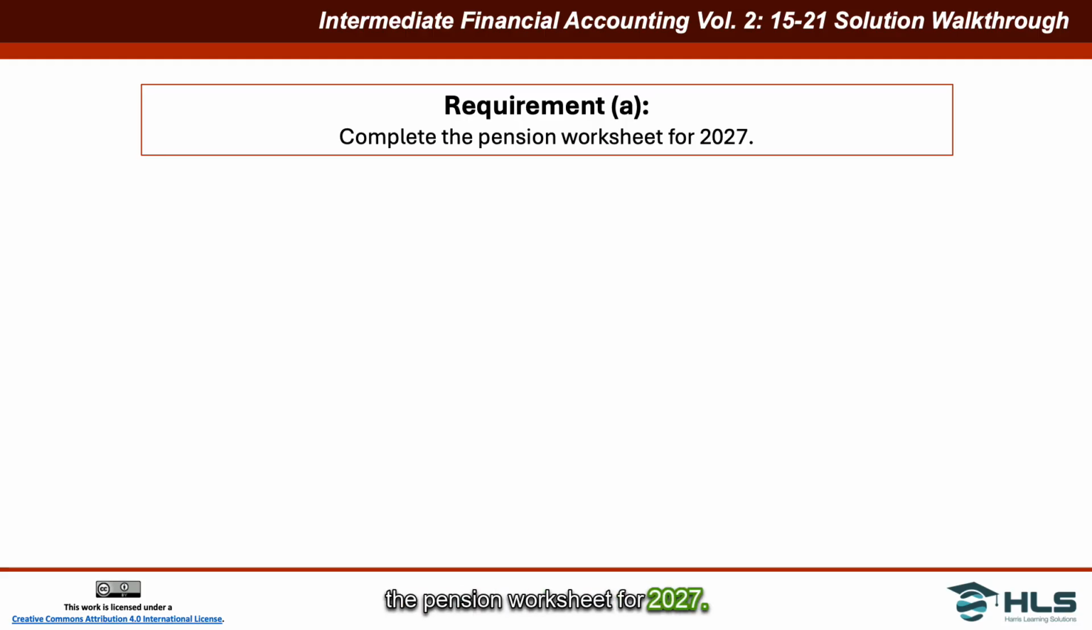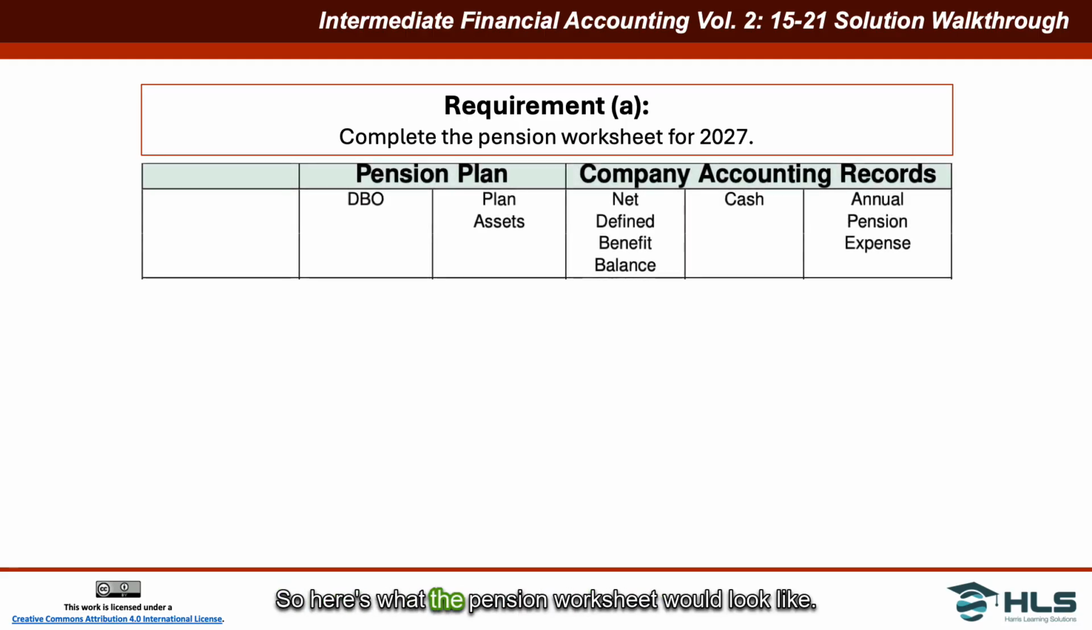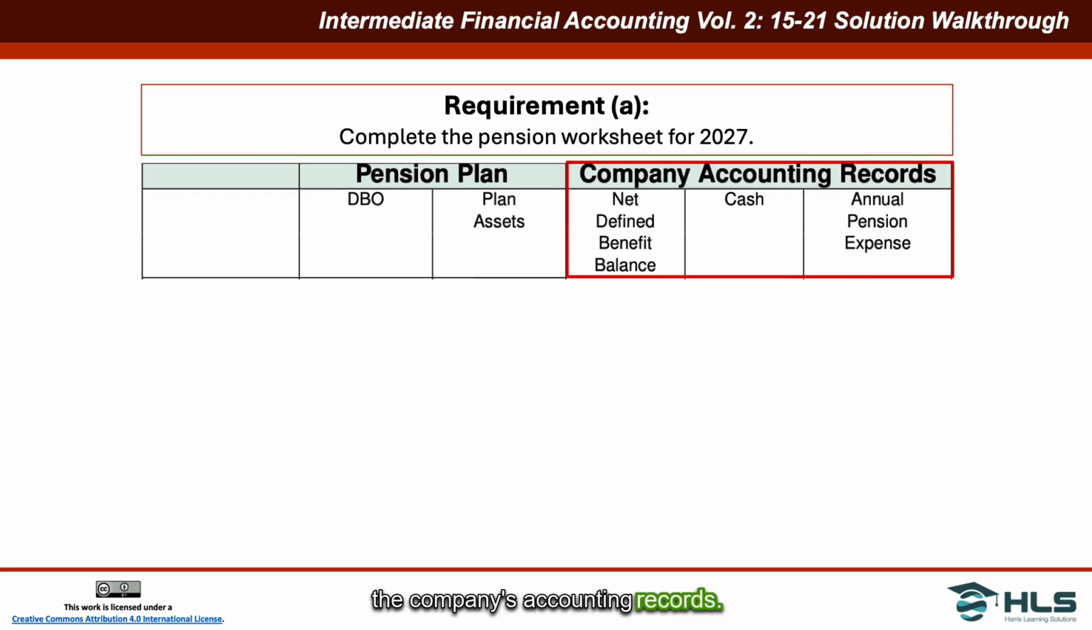worksheet for 2027. So here's what the pension worksheet would look like. We've got 2 columns for the DBO and plan assets that we track for the pension plan, which is managed by the external trustee. And then we have 3 accounts to track for the company's accounting records: the net defined benefit balance, the cash, and the annual pension expense. Notice in this question, there's no column for other comprehensive income because that appears only under IFRS.